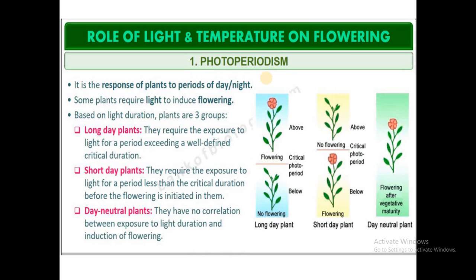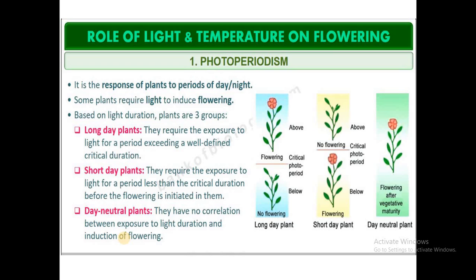The duration of the day length that favors flowering and other activities of the plants is called the photoperiod. That is, some plants require light to induce flowering, and based on the light duration, plants are divided into three groups. The first group is called long day plants, the second is called short day plants, and the third is called day neutral plants.